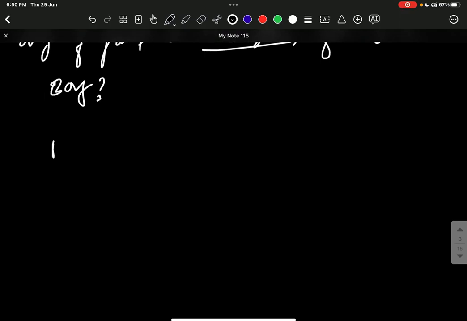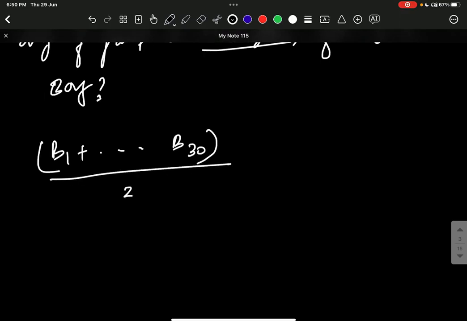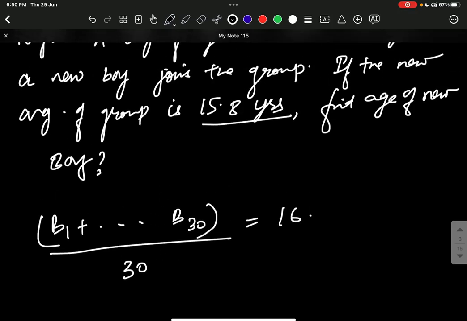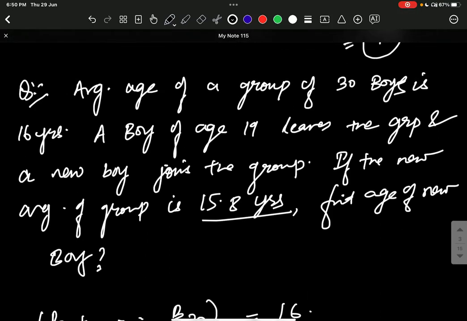So you know that from boy 1 up till boy 30, when we calculate the average, that is 16. Yes or no? Okay. And it has been mentioned that a boy of age 19 leaves the group.